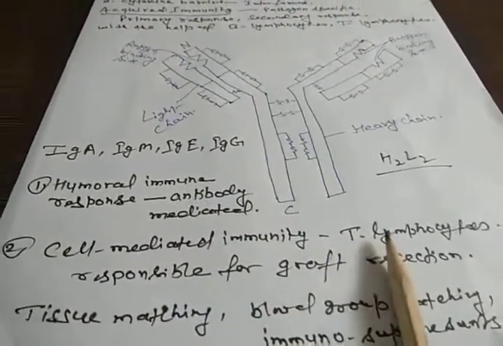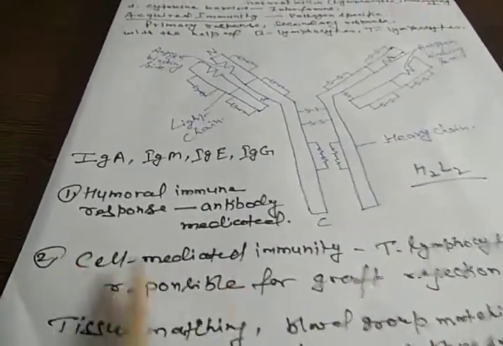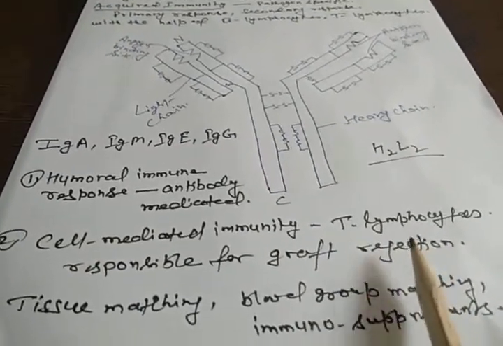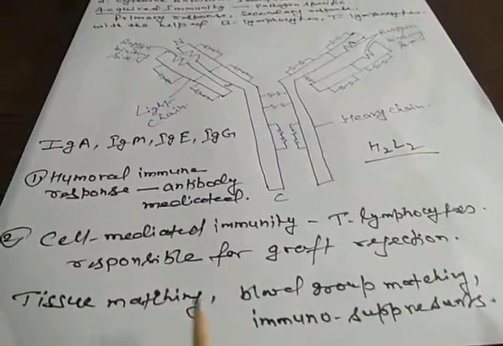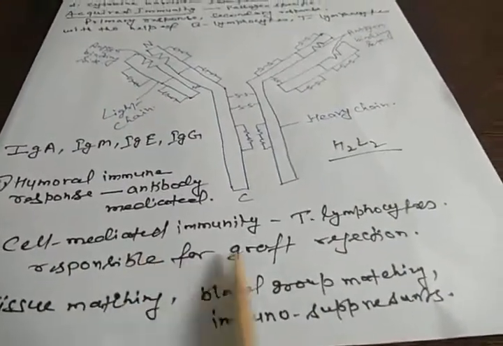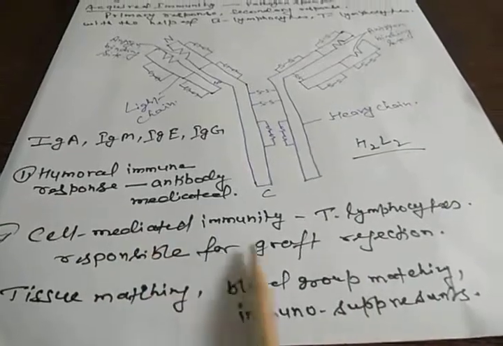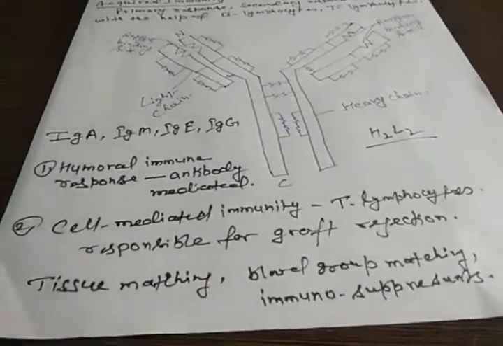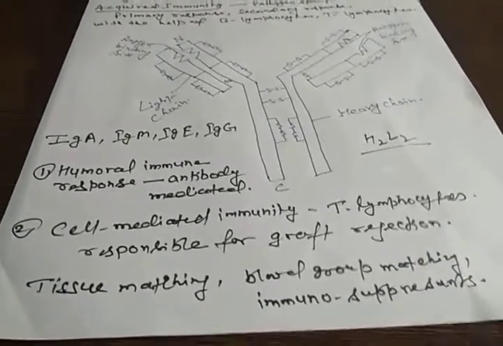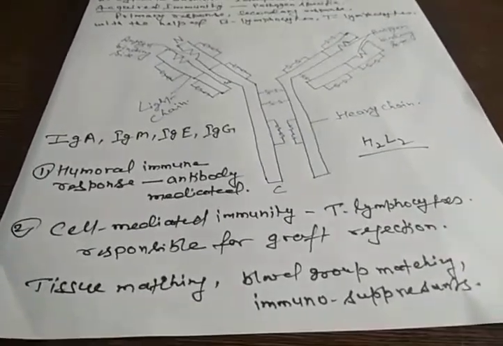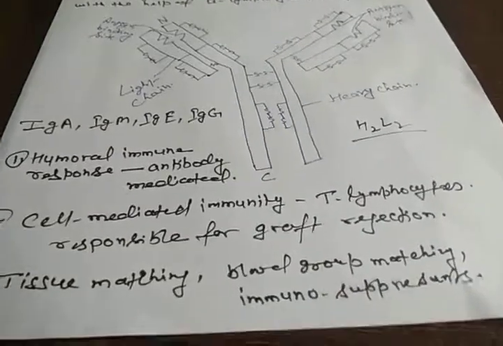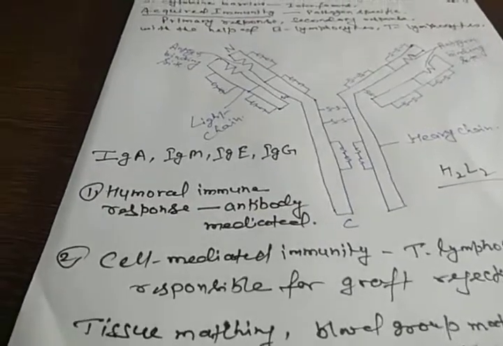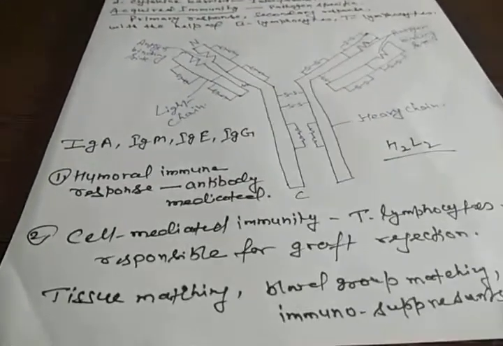T lymphocytes are also responsible for the rejection of the graft, or the transplant. Many people opt for transplantation if their body organs have failed, like kidney transplantation or heart transplantation. Different kinds of transplantation occur, like eye transplantation and liver transplantation.